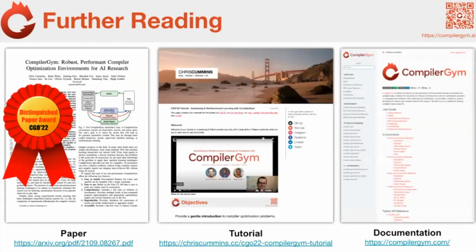So a little bit of further reading. We had a paper at CGO last year about CompileGym, which I would recommend. Good paper. There's a tutorial which has some activities you can follow along. We've got some videos, some Colab notebooks, which you can just step through, so you can try all this stuff in the browser. Oh yeah, I forgot to mention that, you can use this through Colab without having to install anything. And then finally, we've got pretty comprehensive documentation. Let's say documentation that's better than average for research software, but yeah, it's getting there.